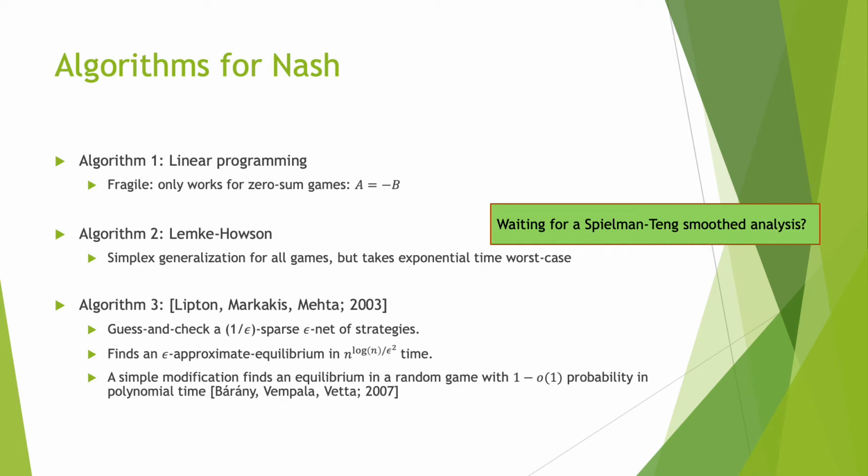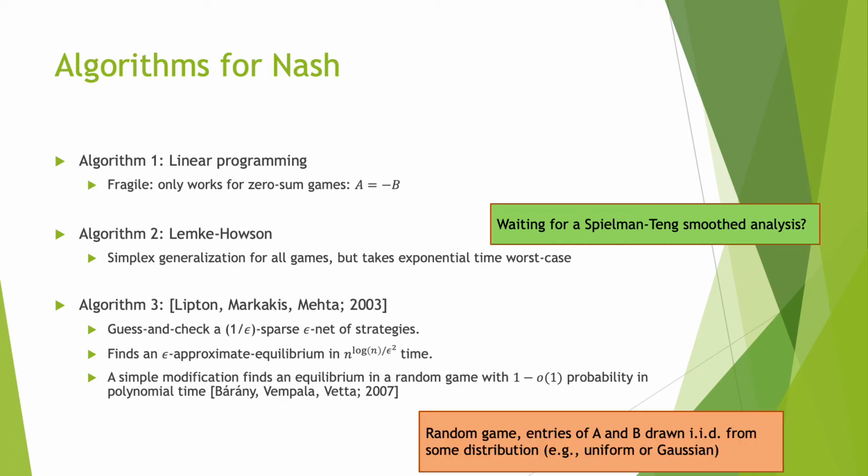This finds an epsilon approximate equilibrium in quasi-polynomial time, and a simple modification of this algorithm actually finds an equilibrium in a random game with high probability. Here, a random game means that the entries of A and B are drawn from some distribution, such as uniform or Gaussian. So it's not even smoothed, because smoothed means you're adding a little bit of noise to some given data, whereas here it's like everything's zero. You're adding noise to the all zeros matrix.